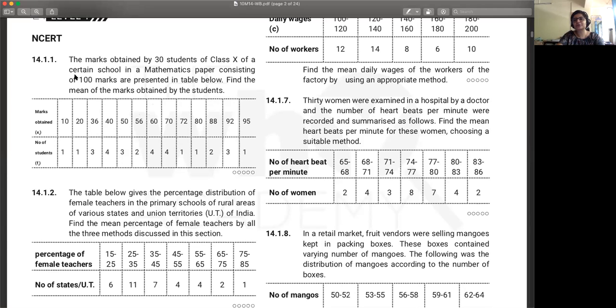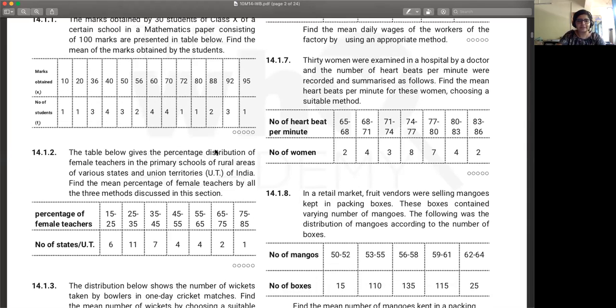So we'll start with the first problem itself. Marks obtained by 30 students of class 10 of a certain school in a mathematics paper consisting of 100 marks are presented. Find the mean of the marks obtained by the students. So one student has got 10 marks, one student got 20, 3 students have scored 36, and you're given all of the details: the number of students who have scored these many marks. We used this for doing the sum last time. Oh, you already did this problem. Okay. Yeah, this one. All right.